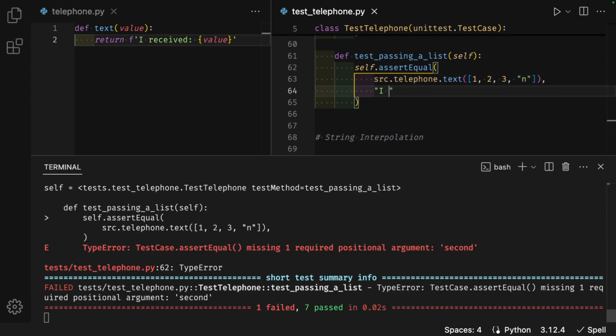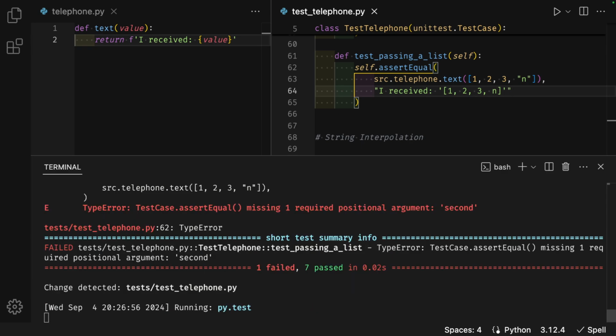Enter. In quotes, I received colon, quotes, square brackets 1, comma 2, comma 3, comma n.